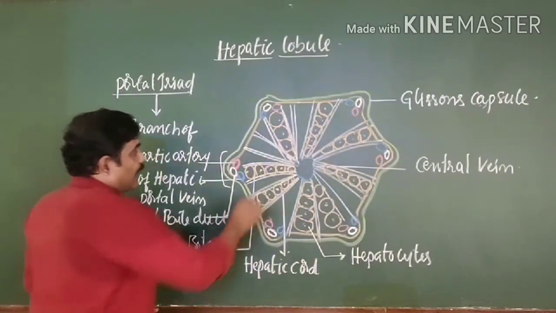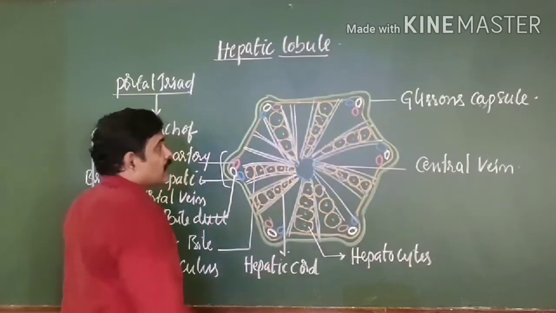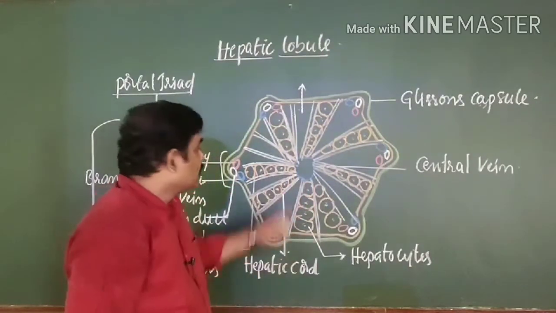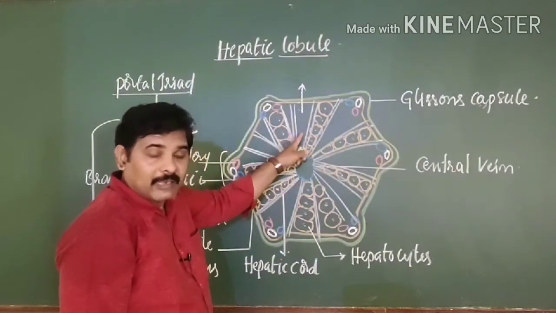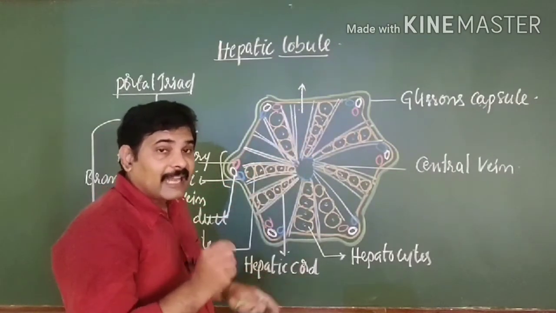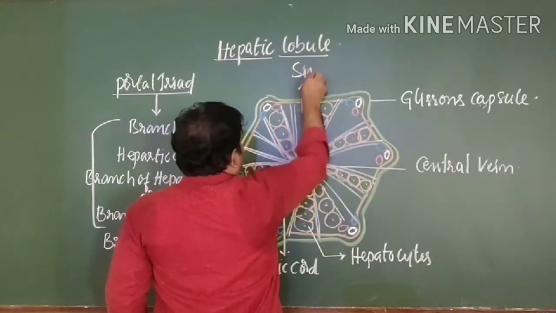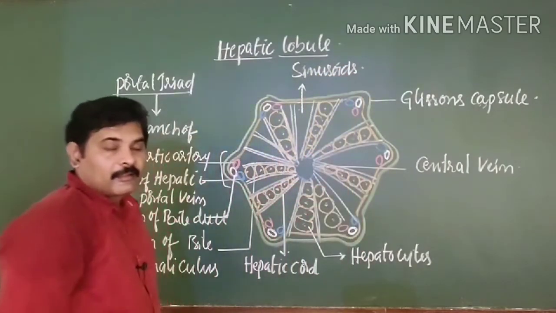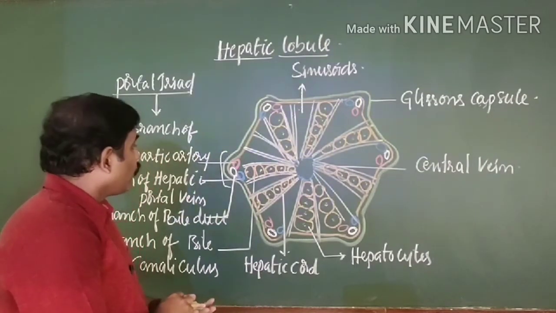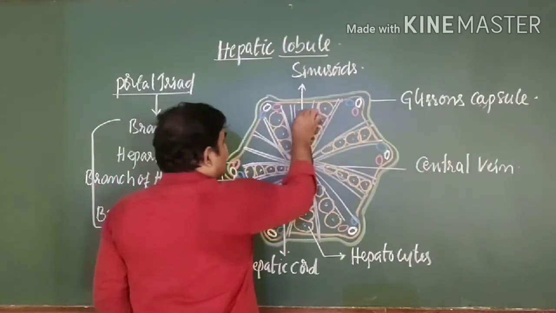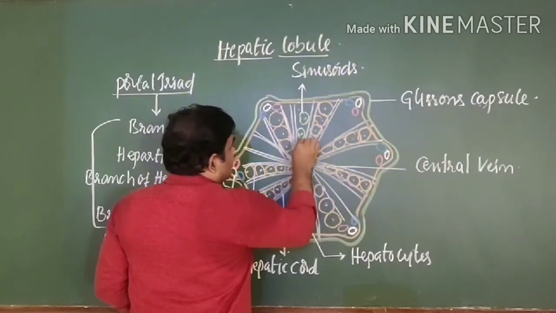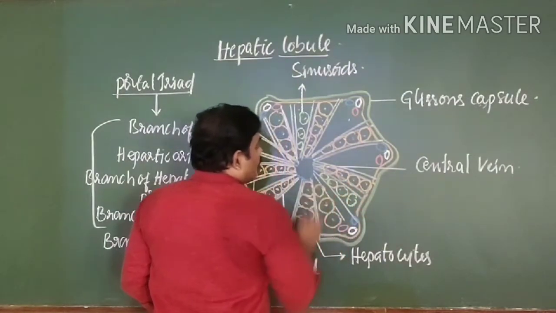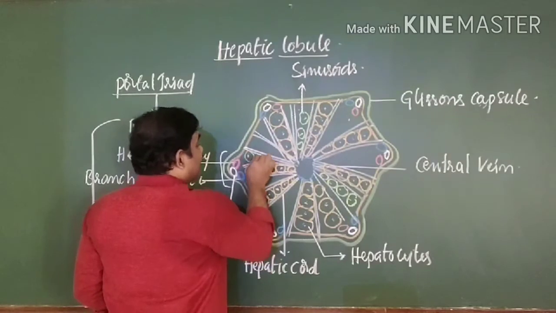When you see these two, these two are the hepatic cords. The spacious place between the two hepatic cords is known as sinusoids. It is another important one. And within these sinusoids, we can see specialized cells present. The specialized cells are noticed in between these hepatic cords, which we call sinusoids.